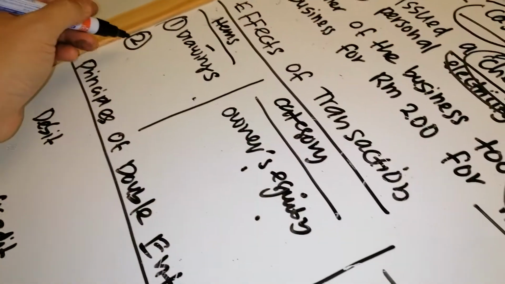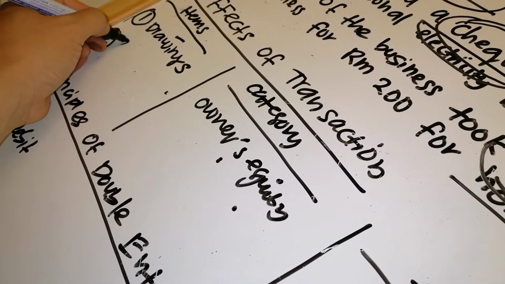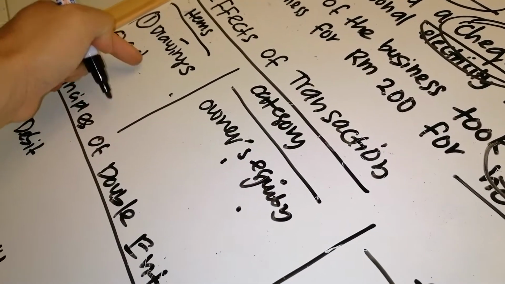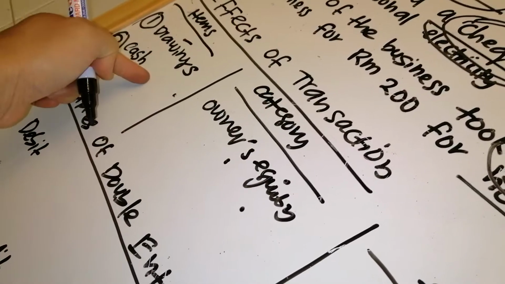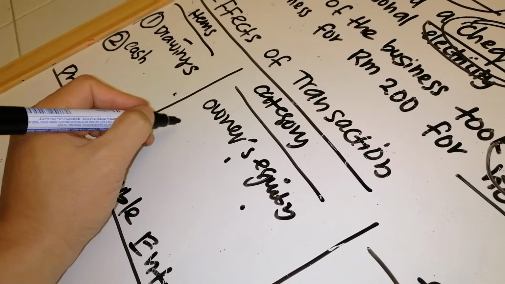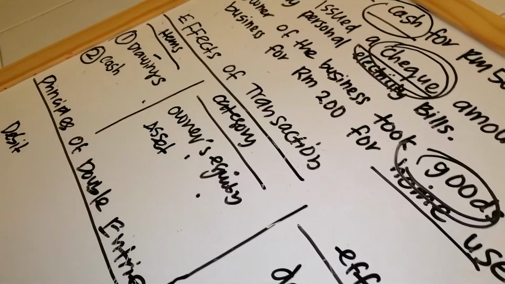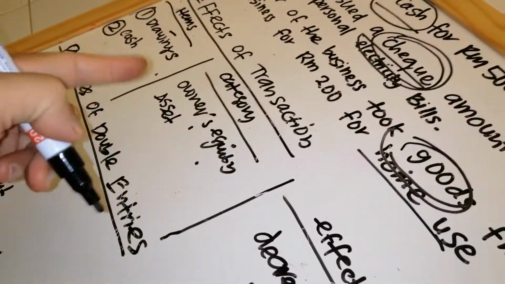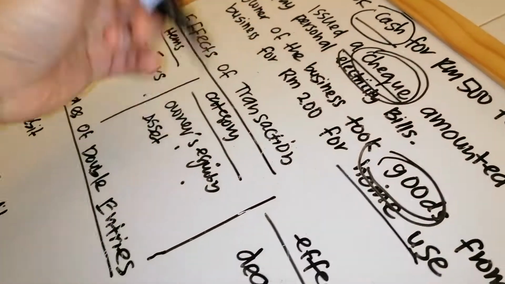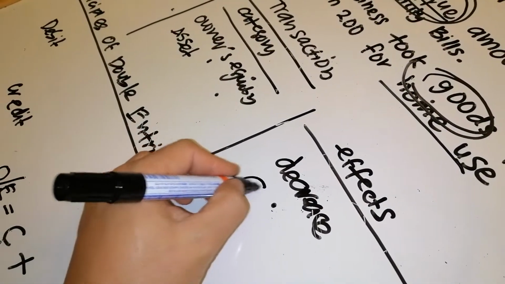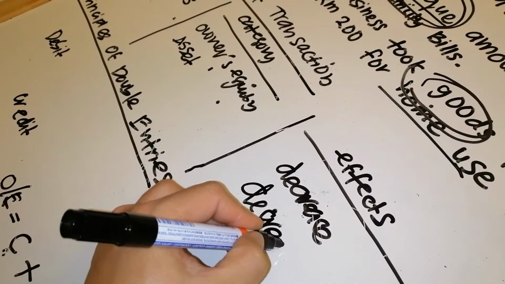So the second item here is cash, or cash in hand if you want, but remember, must be consistent. And cash is under asset. Of course, when the owner takes cash from the business, the asset of the business also will decrease.